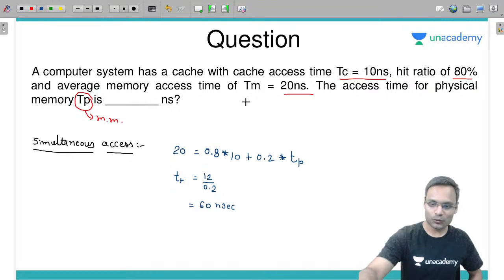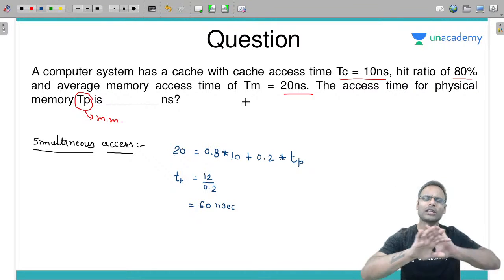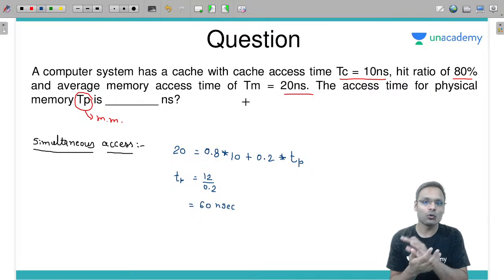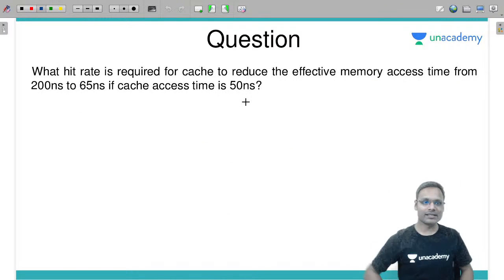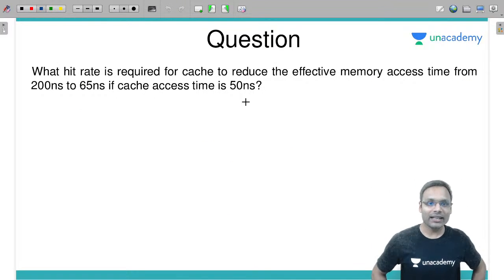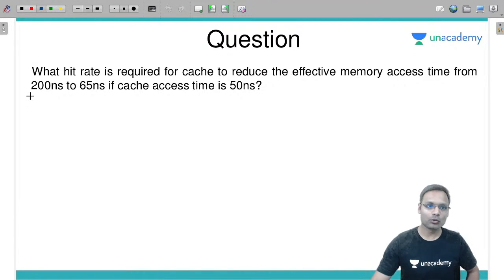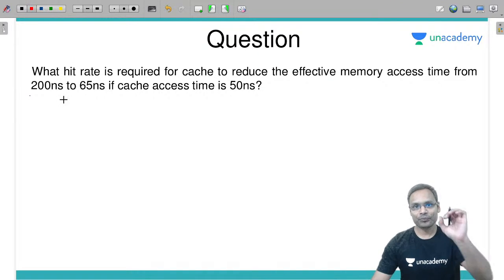ग्रेट, अमेजिंग, सुपर. अनदर क्वेश्चन. बहुत आसान से क्वेश्चन दिए थे मैंने so that you can have a good practice over the questions. Look at this. What hit rate is required for cache to reduce the effective memory access time from 200 nanoseconds to 65 nanoseconds? Look at this.